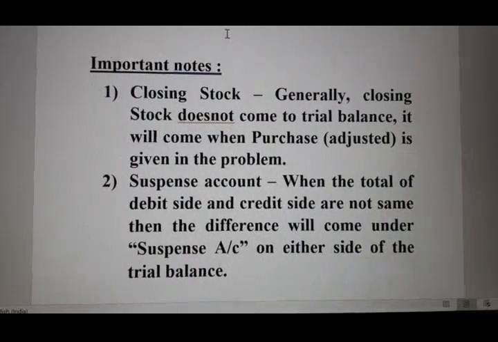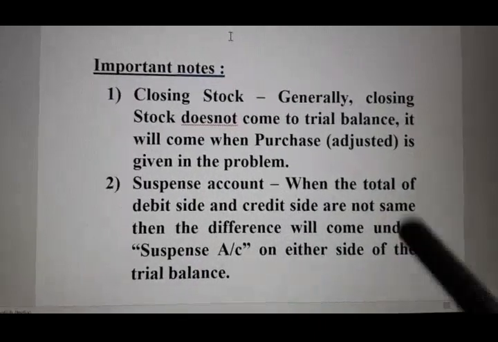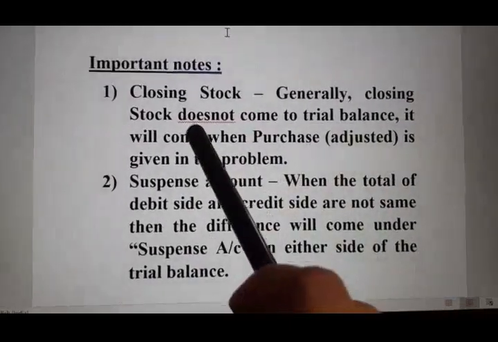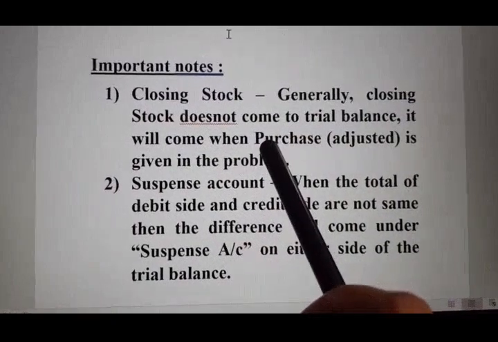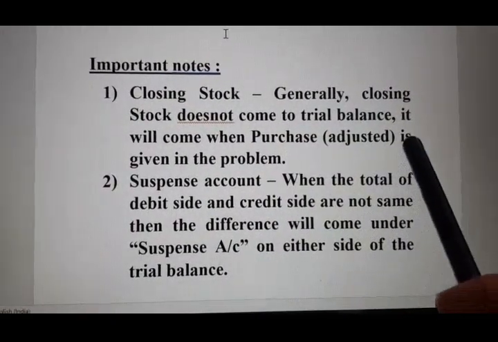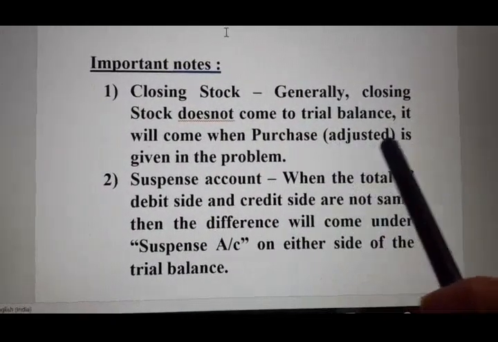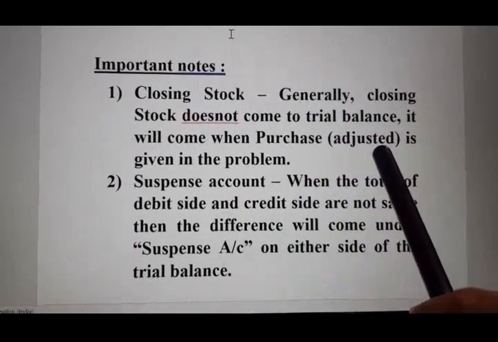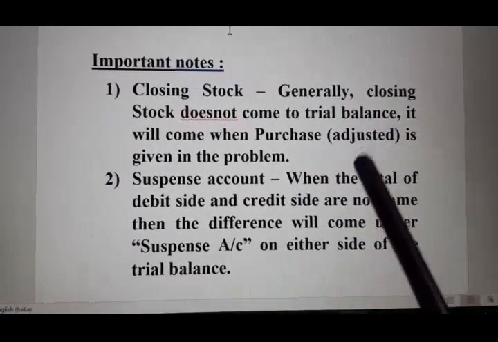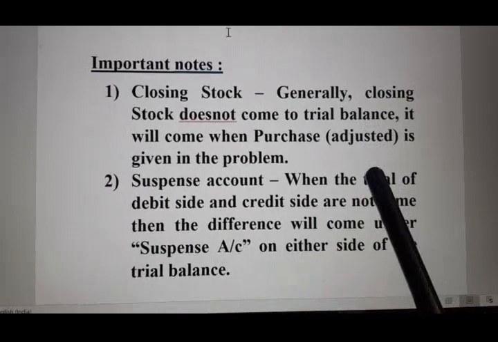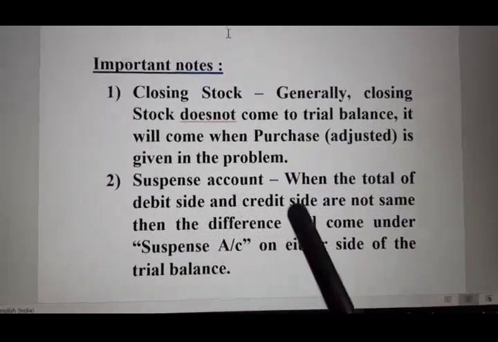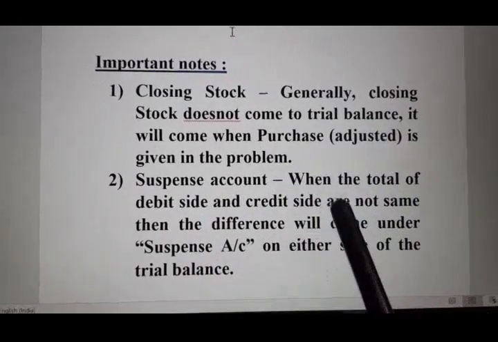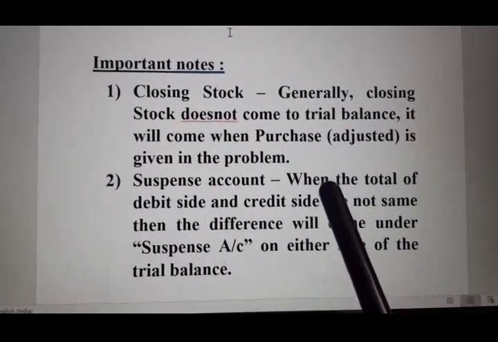When will it come to trial balance? It will come to trial balance when, after purchase, the term adjusted is written. Then only closing stock will come to trial balance. Otherwise, closing stock will generally never come to trial balance. Understood?